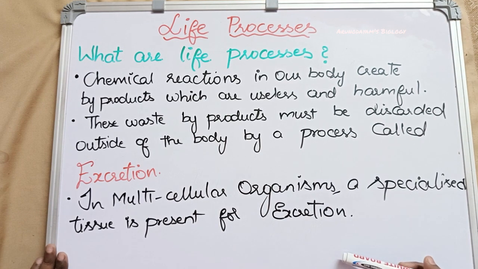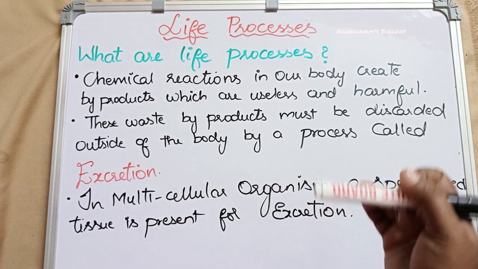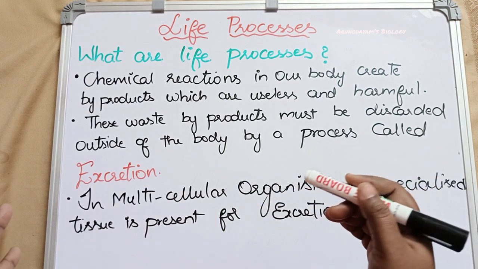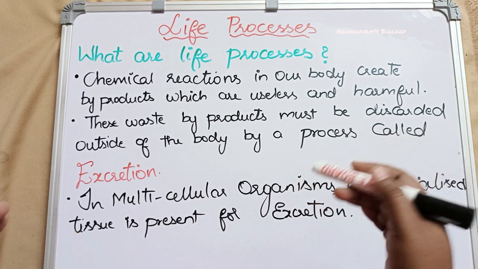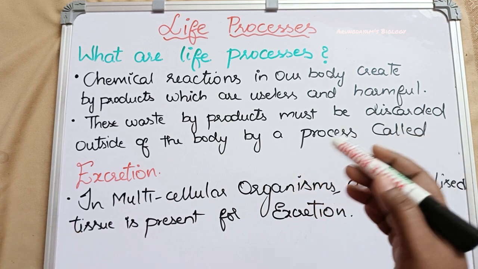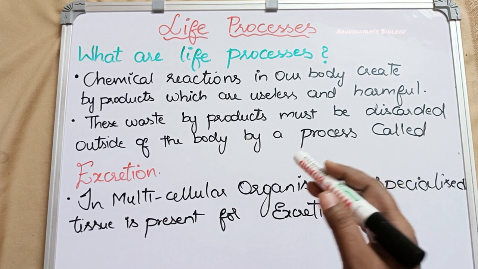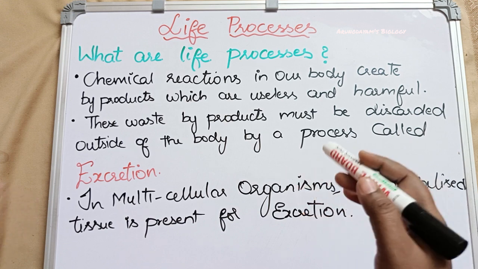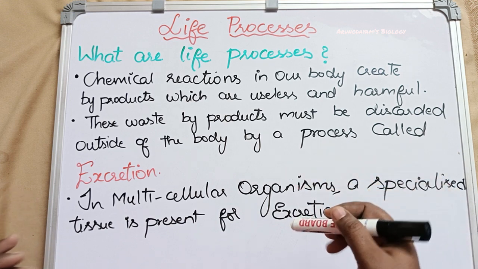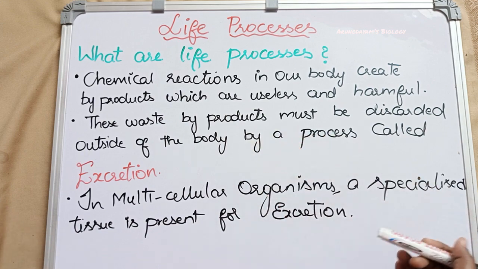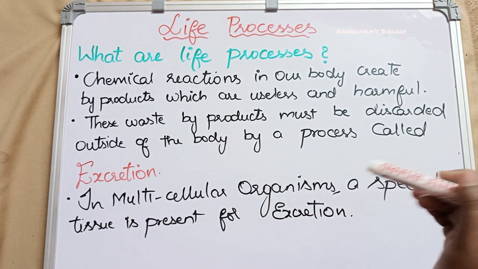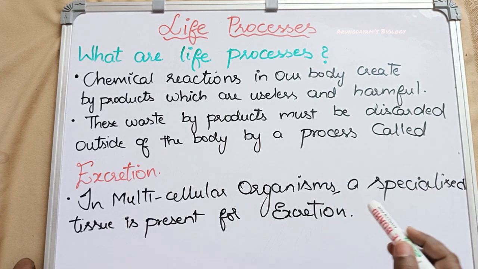So in this video we have learned about the four life processes: nutrition, respiration, transportation and excretion. In nutrition we take food material for getting energy. In the second life process, respiration, those food materials break down in the presence of oxygen to release energy. In the third, transportation, solids, liquids and gaseous substances move from one part of our body to another. And in the fourth, excretion, waste materials get removed from our body. These are the four important life processes taking place in all living organisms.